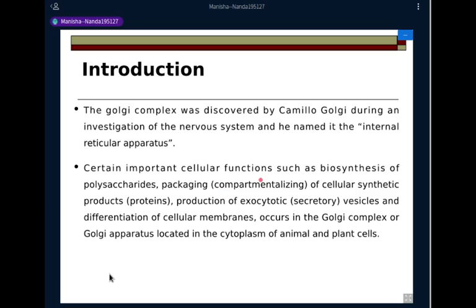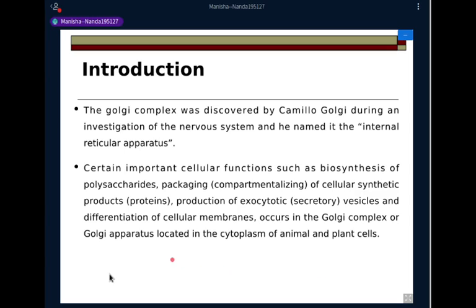Now, certain important cellular functions such as biosynthesis of polysaccharides, packaging, that is compartmentalizing of cellular synthetic products like proteins, production of exocytotic, that is secretory vesicles, and differentiation of cellular membranes occur in the Golgi complex or Golgi apparatus located in the cytoplasm of both animal and plant cells.